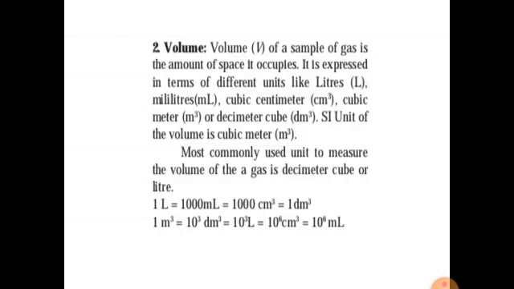Volume is another measurable property. Volume of a sample of gas is the amount of space it occupies. It is expressed in terms of different units like liter, milliliter, cubic centimeter, cubic meter or decimeter. The SI unit of volume is cubic meter. The most commonly used unit to measure the volume of gas is decimeter cube or liter. 1 liter is equal to 1000 milliliter is equal to 1000 centimeter cube or is equal to 1 decimeter cube. 1 meter cube is equal to 10 raised to 3 decimeter cube or 10 raised to 6 milliliter.